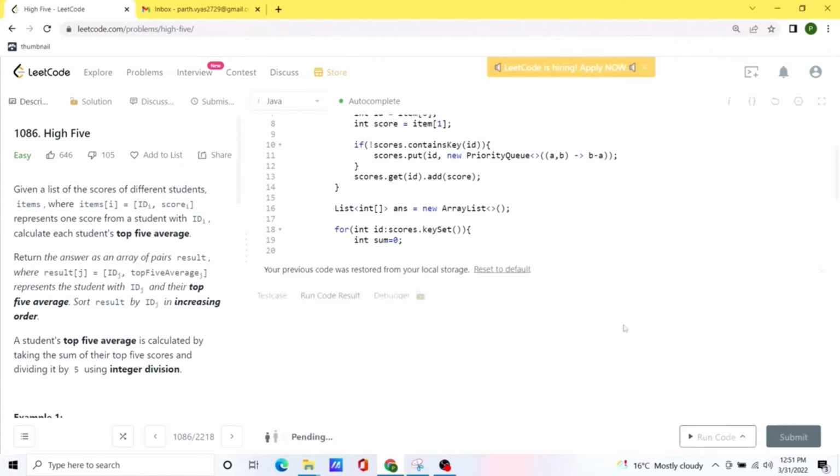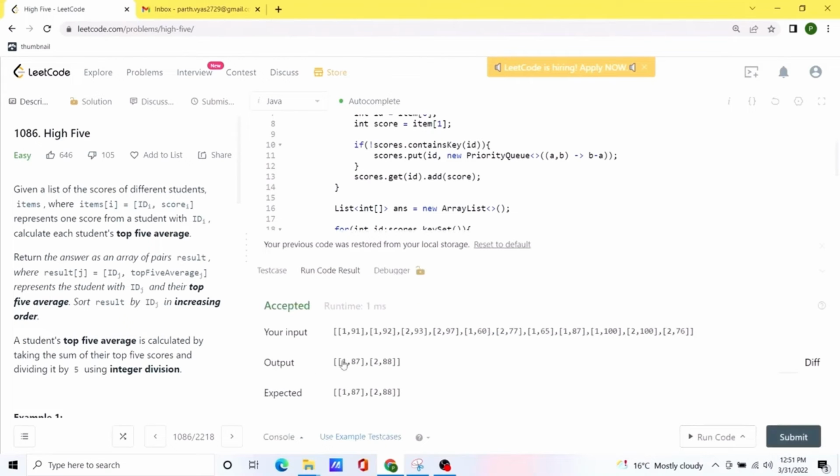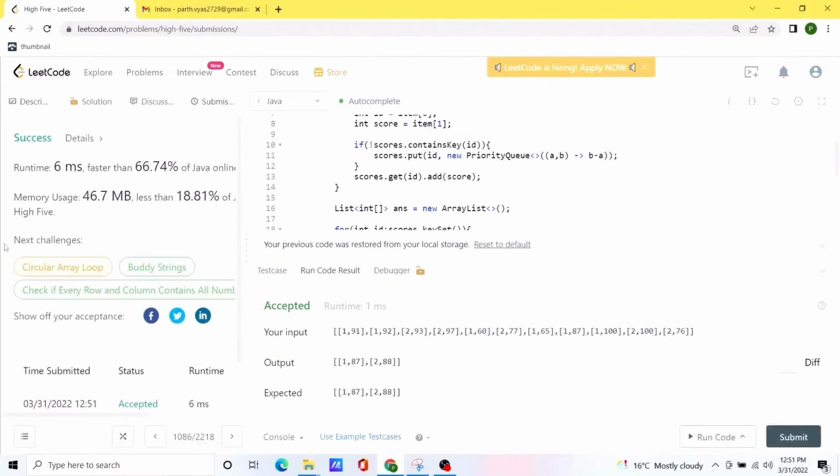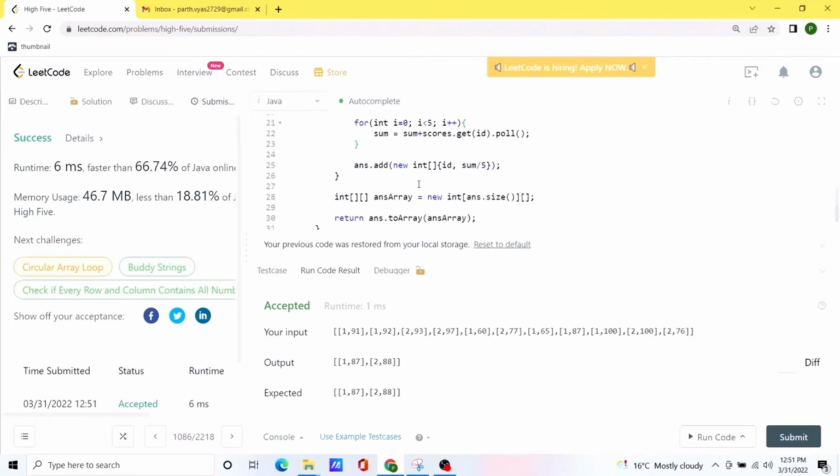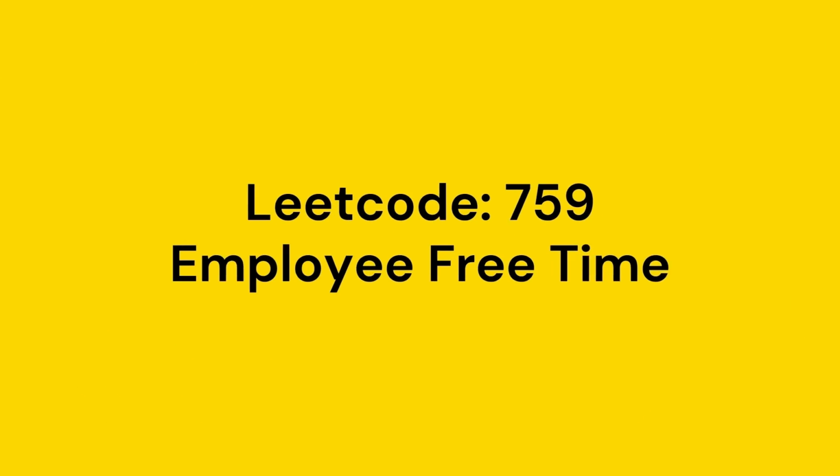Let's try to run this code. Seems like our solution is working. Let's try submitting this problem. Okay, our submission works pretty fine, and I would be posting this code in the solution or in the comments. You can check it out from there.